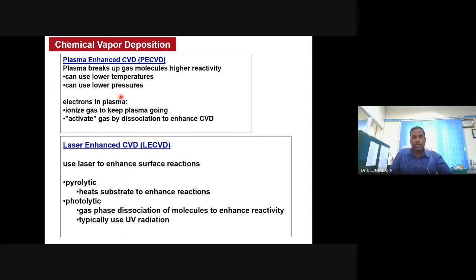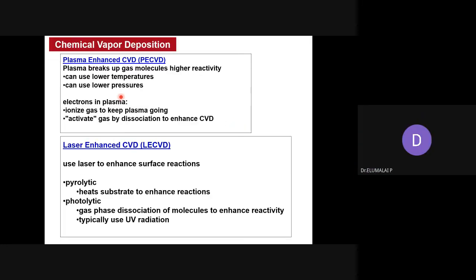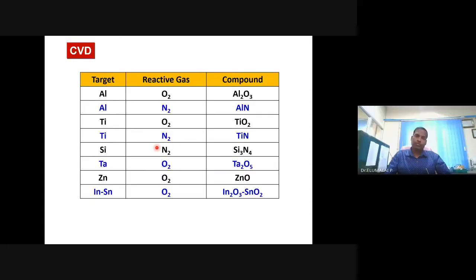But CVD, we can have it in any lab. We have chemical vapor deposition in our lab. An electrically heated furnace can be used. But plasma enhanced and laser enhanced CVDs are very expensive. But there is a merit in that. You can control the thickness and other things.